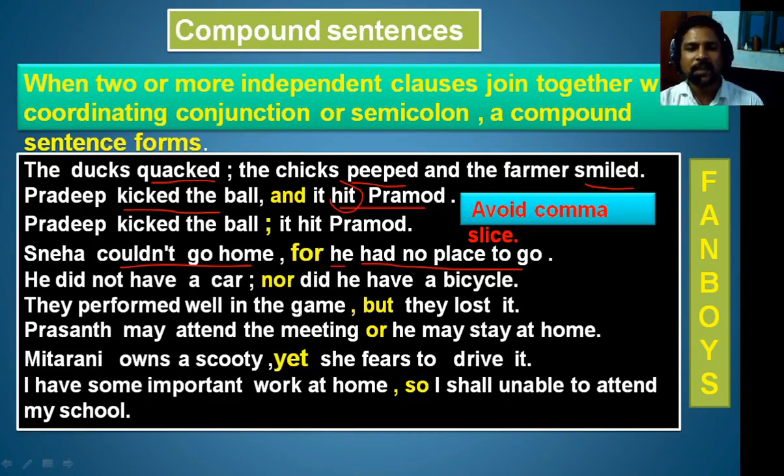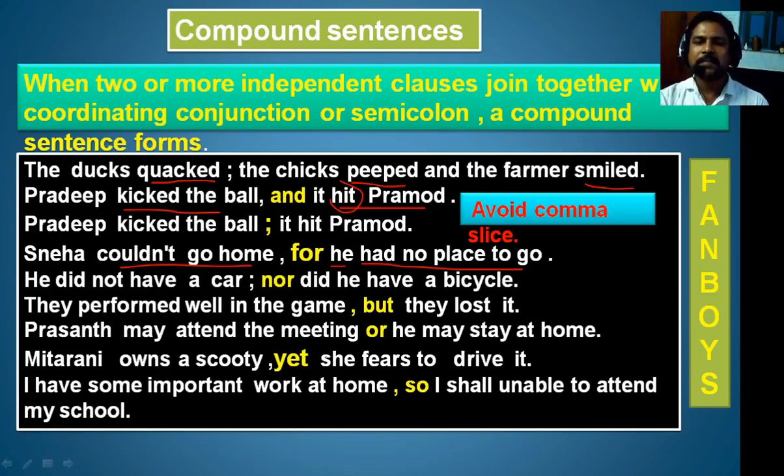They performed well in the game, but they lost it. So they performed well in the game is one clause. They lost it is another clause. And both these are independent clauses joined with but, a coordinating conjunction. Therefore, it is a compound sentence.